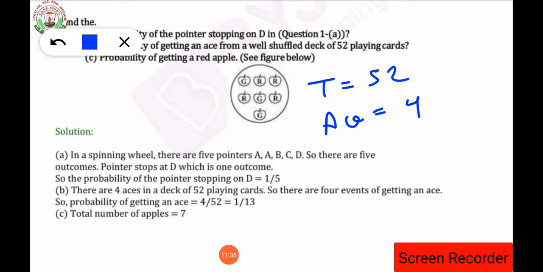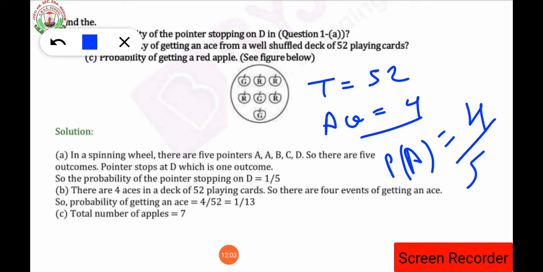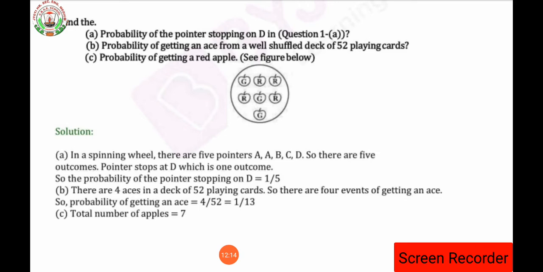So in the same way, 4 aces are there, so the probability of an ace will be how much? That will be number of events upon total number of events, isn't it? So the formula will be changed according to the statement of the question. Probability of X is equal to number of aces upon total number of cards, that is 4 by 52. Have you understood? When you cancel this, it will become 1 by 13. You can cancel also. Up to here understood?